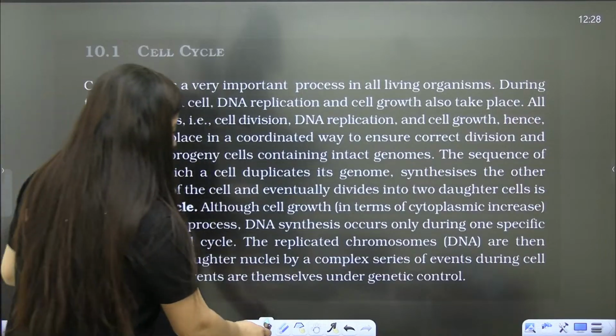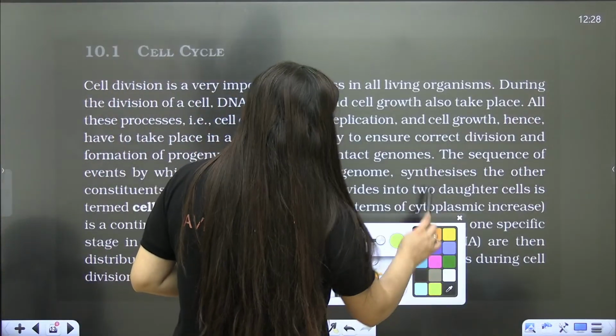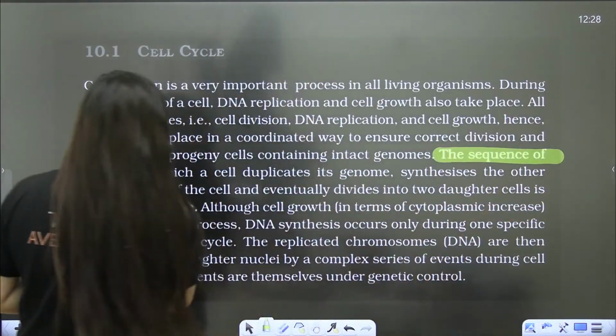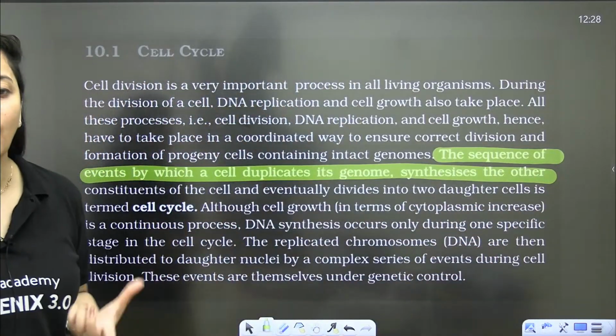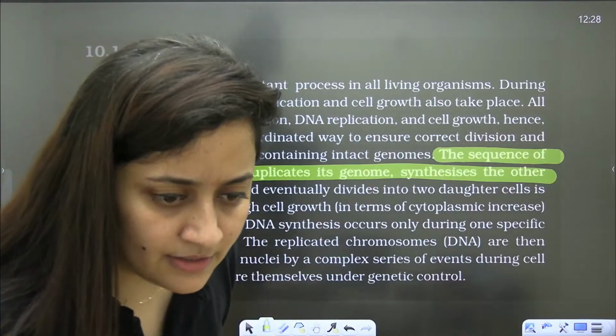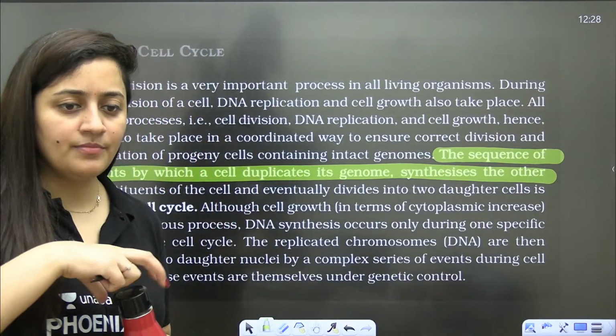So I'm going to highlight it from NCERT as well. Here you can see the sequence of events by which a cell duplicates its genome. Now, is the meaning of the word genome clear? Quickly tell me.